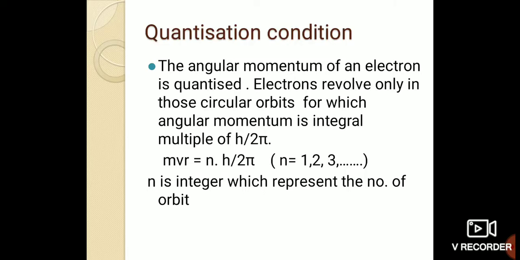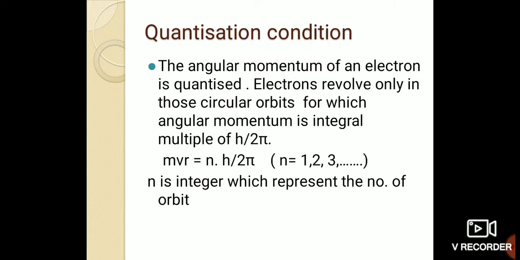It means it has a fixed amount: you can be on the first, third or fourth stair, but you can't be on 1.5, 2.5 or 2.75. So a person can stand on any step of a staircase, but it is not possible to stand in between two steps. So the energy can take any of the values from a set having fixed amounts. Here it has been considered that the angular momentum of an electron is quantized.